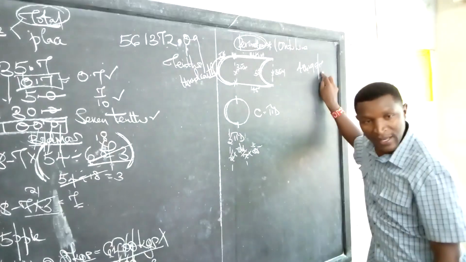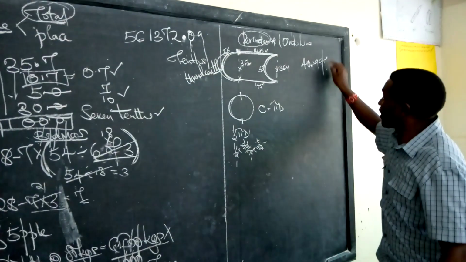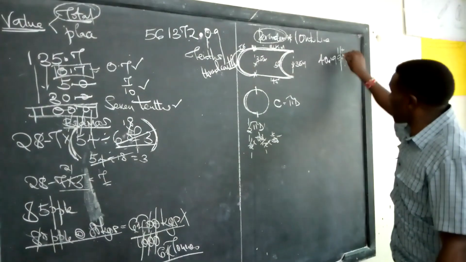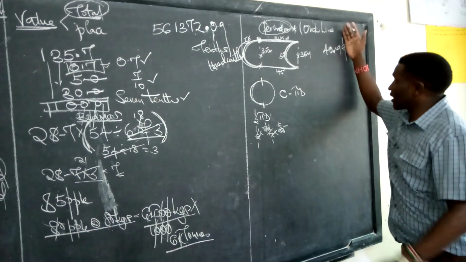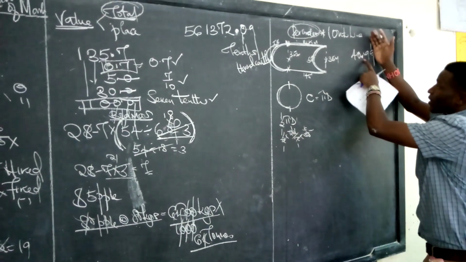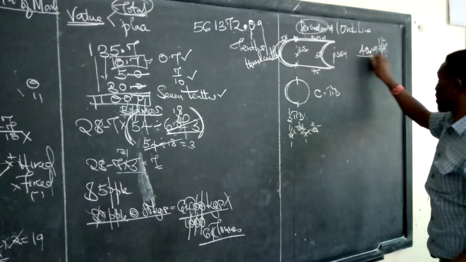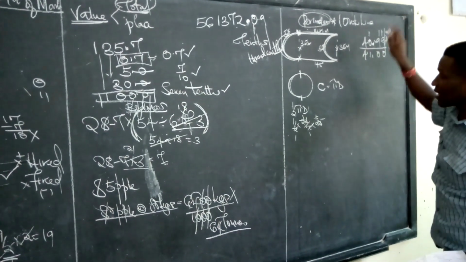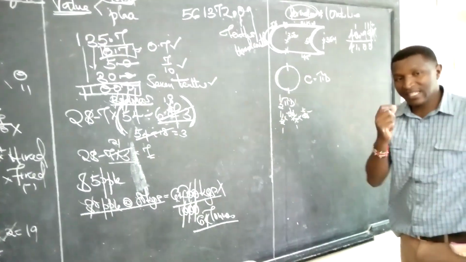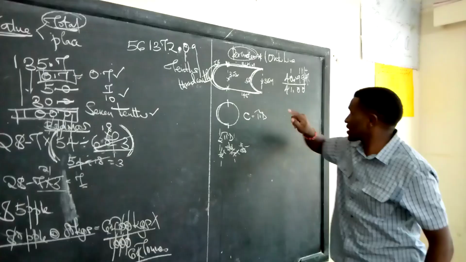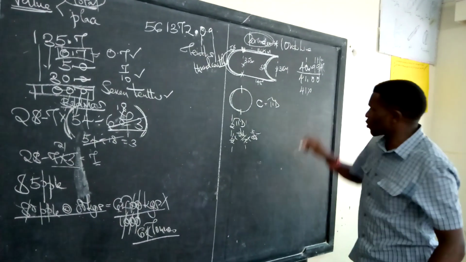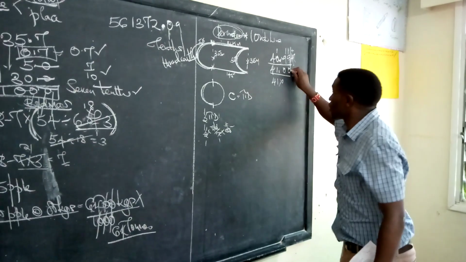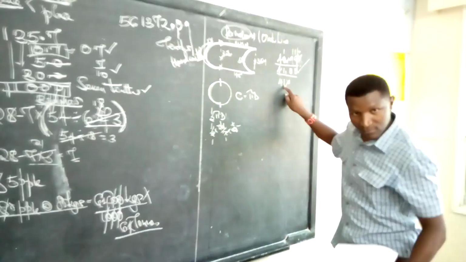Is 7 more than 5 or less than 5? If it is more than 5, we add 1 here and we forget the rest. If it was a number like maybe 4, which is less than 5, you would have forgotten it and taken your answer to be 40.99. But now that it was more, you will add 1. This gives you 0, carry 1, again 0, you carry 1 again, 1, 4. Get me right. When you have been told to round to the nearest hundredths, your answer should be to 2 decimal places. So it is not supposed to be 41. 41 is wrong. This one has no decimal place. We require 41.00. This is the correct answer. This is wrong. Is that okay?